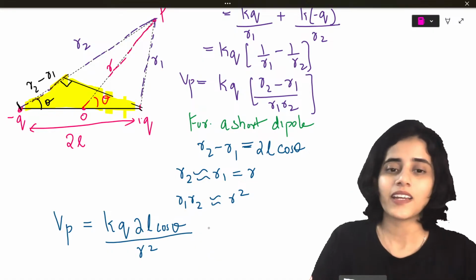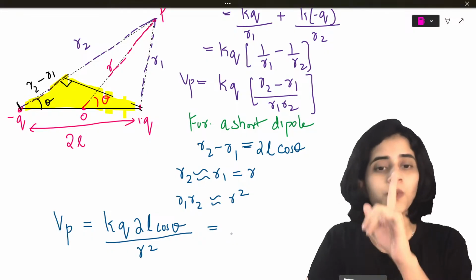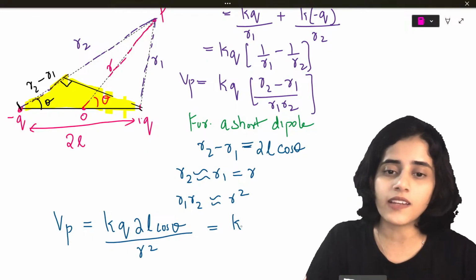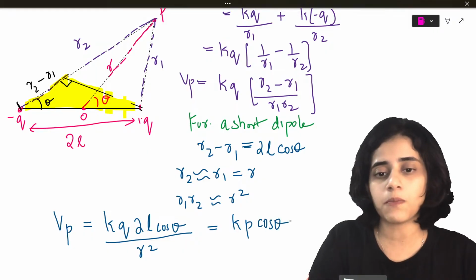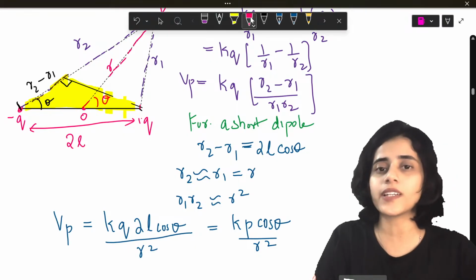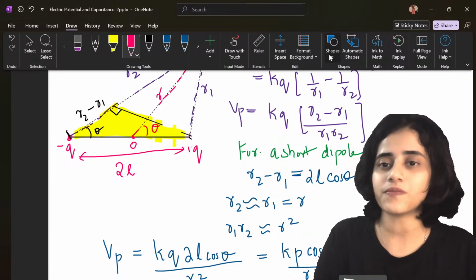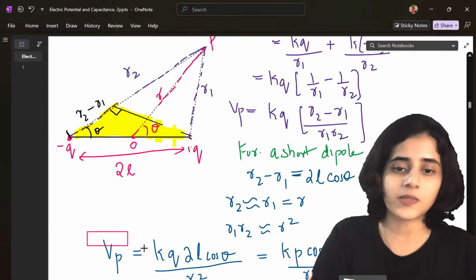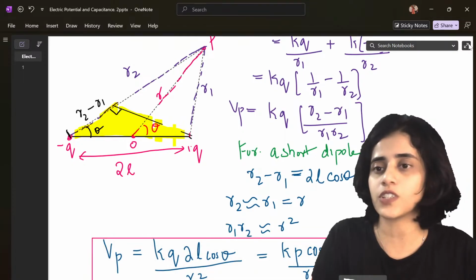Superb. Now this Q2L is what? The new term that you learned, dipole moment. So K into 2QL becomes P. So VP equals Kp cos theta by R square. The one and only equation for general position. Okay, let's put it in a box.